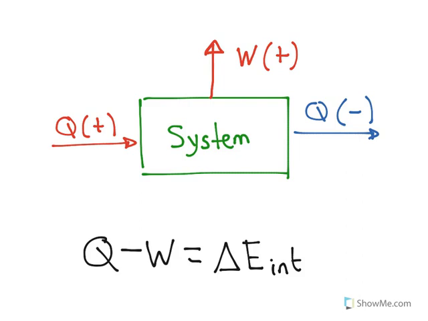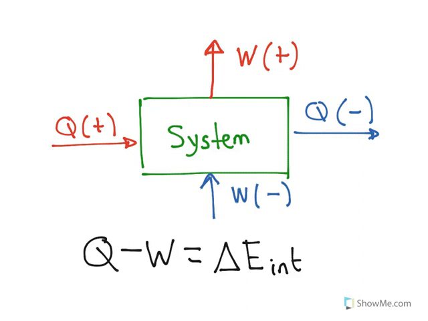While compression, for instance, is going to be a negative work, but it's going to increase the internal energy of the system. So once again, positive heat increases internal energy, which will be positive.